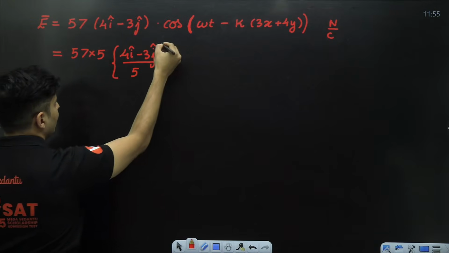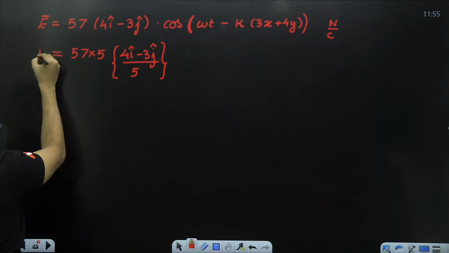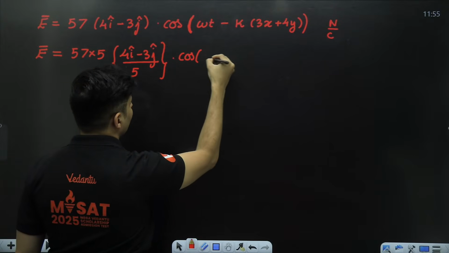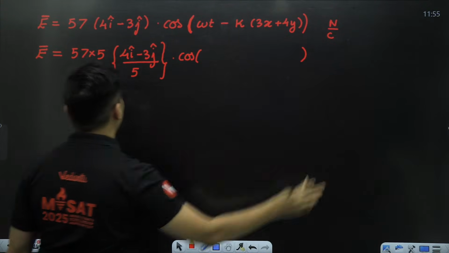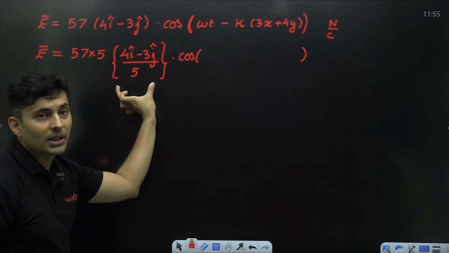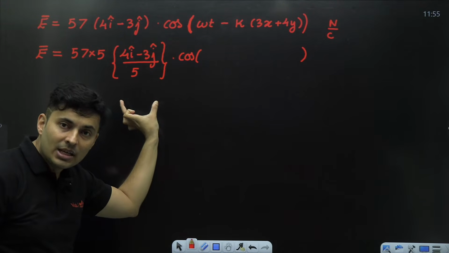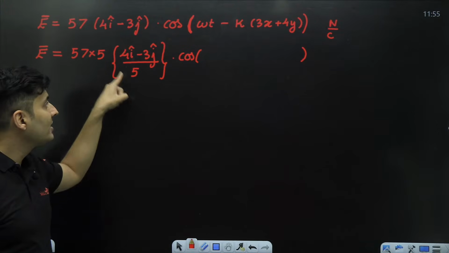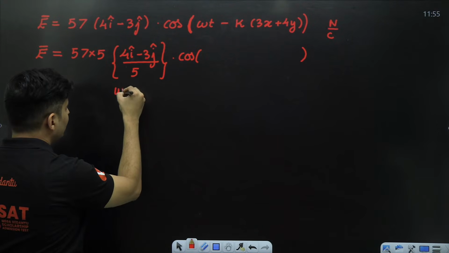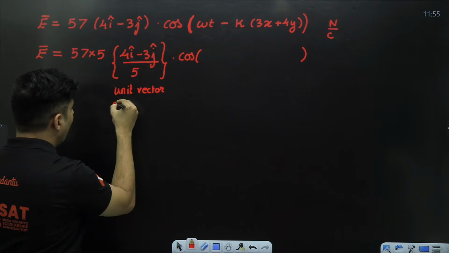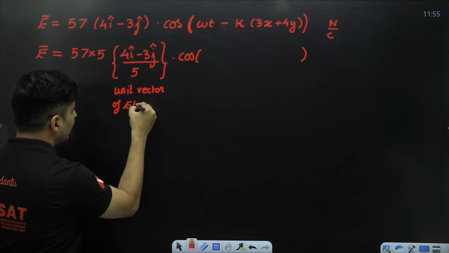So this is basically the unit vector of the electric field, and then you have this cos term and whatever is there over here as it is. I'm not touching that. What is this quantity telling me? This quantity is telling me in which direction the electric field is. This is the unit vector of the electric field.